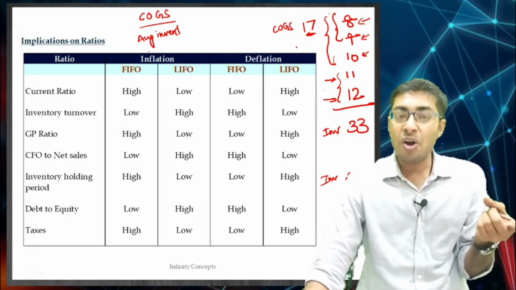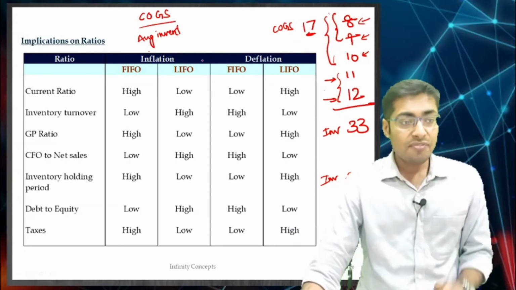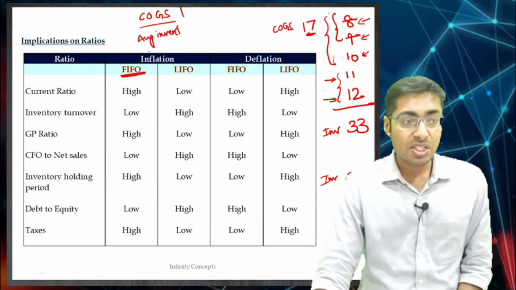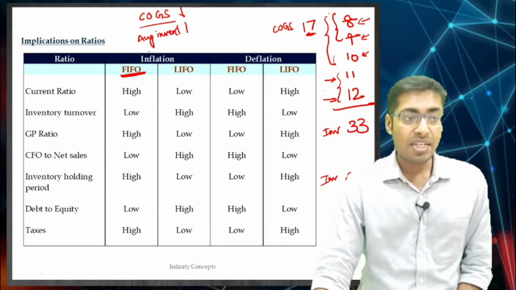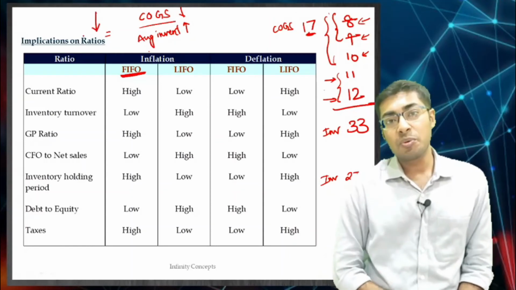Now we are using FIFO right now. So in FIFO, COGS is lower and average inventory is higher, so this is going to give a lower inventory turnover.